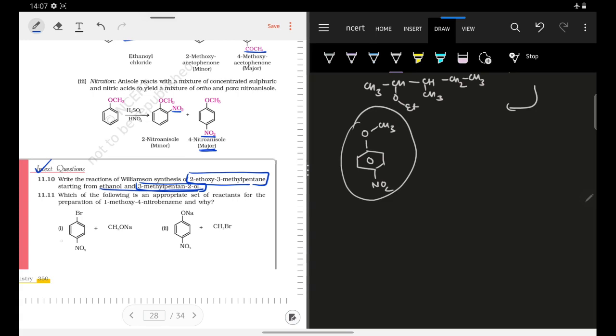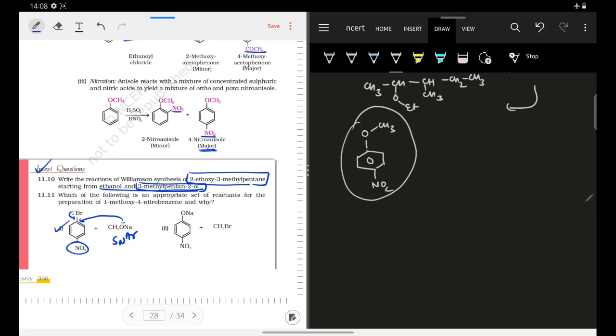So in the first compound, we know that if this CH3O minus attacks on this carbon atom, SNAr reaction can occur. Why? Because we have an electron withdrawing nitro group. But this reaction is not much feasible. Why? Because there is a partial double bond character between the carbon and halogen atom, and the carbon-halogen bond of an sp2 hybridized carbon atom will be very strong. Due to partial double bond character, this reaction will not occur.